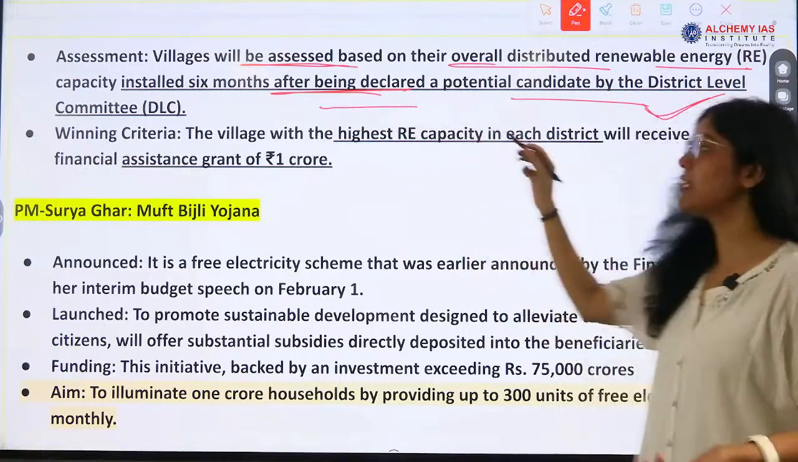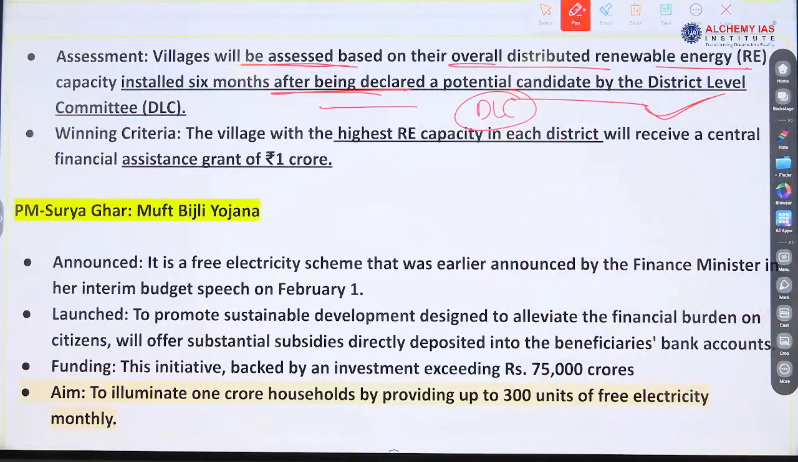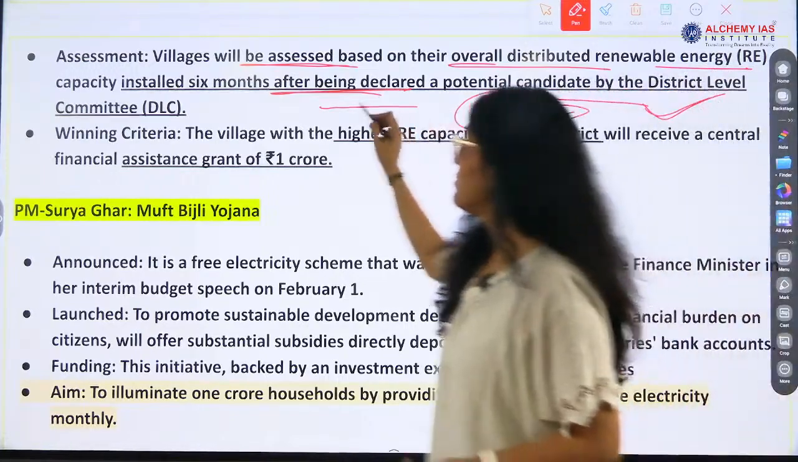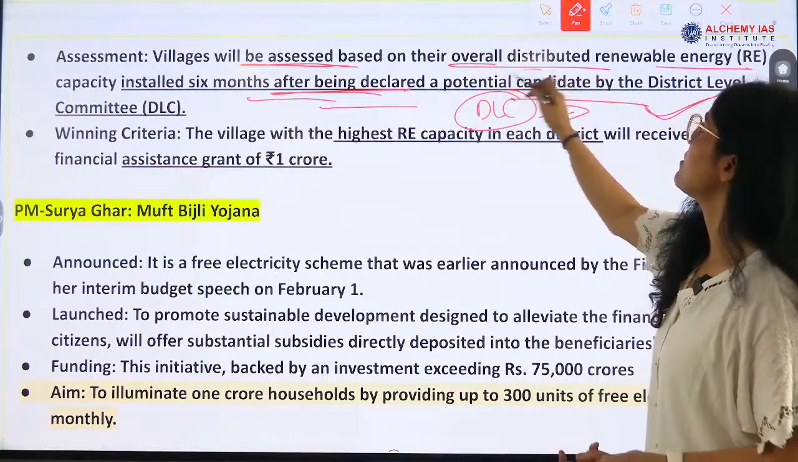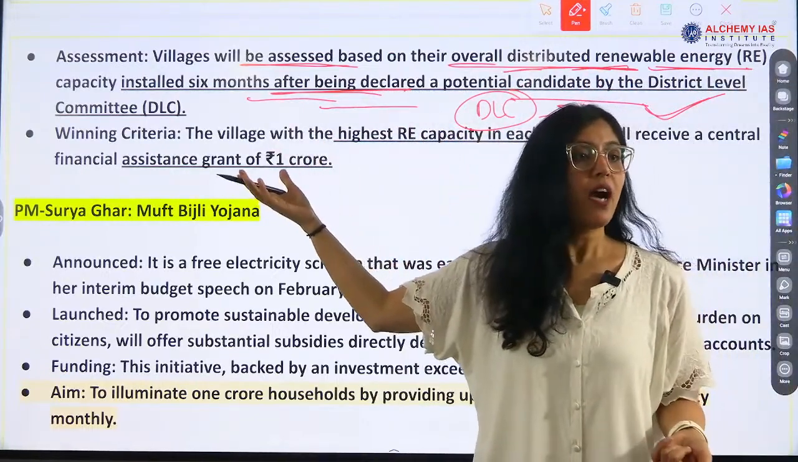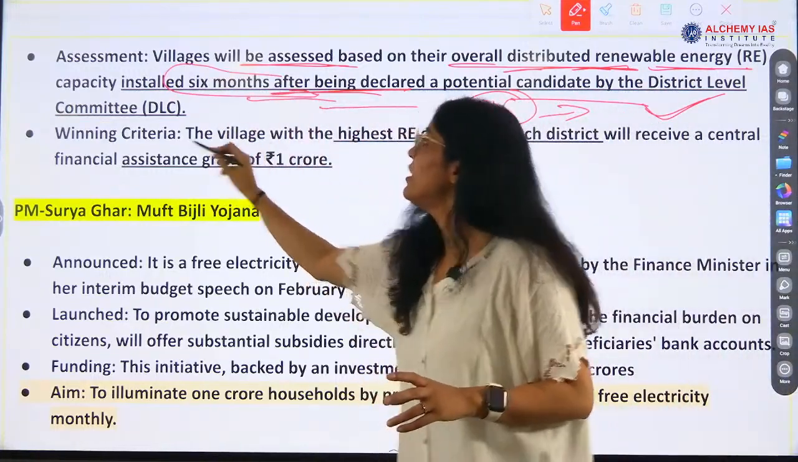process? DLC. Which process is it involved in? District level committee? Implementation, right? So it is involved in implementation of the scheme. So villages will be assessed based on their overall distributed renewable energy capacity after 6 months, okay? Remember this time period, installed 6 months.